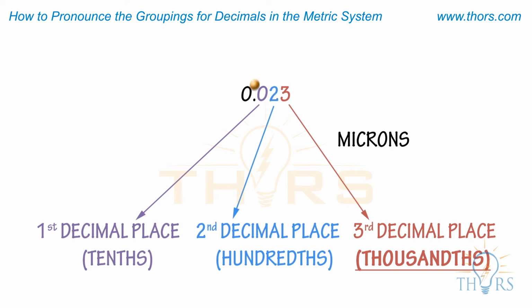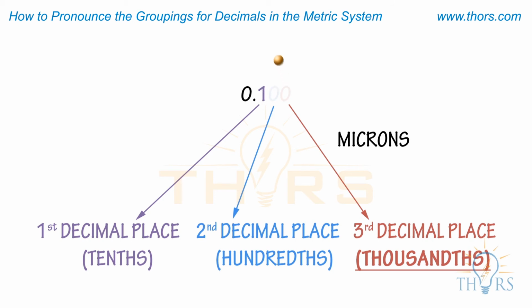For example, 0.023 is pronounced as 23 microns. 0.003 is pronounced as 3 microns. If there is not a numeral in the 3rd decimal place, the 3rd decimal place is still spoken when a tolerance is pronounced as a grouped unit.